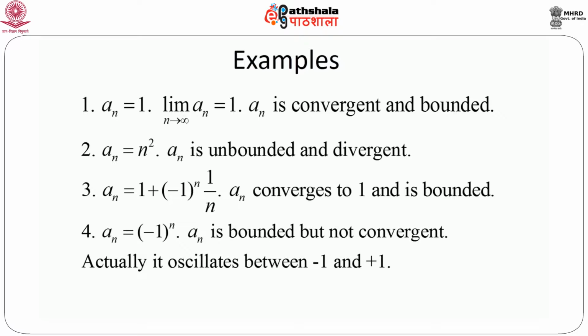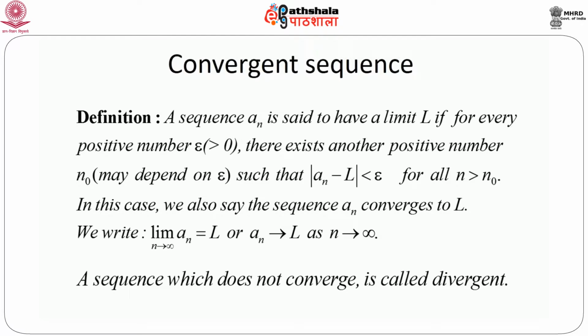So this gives us an idea of convergence. That means in the limit we can get only one value of a_n as n goes to infinity, but sometimes it is going to infinity, sometimes it is giving two different values. So what would be the formal definition of convergence? We say that a sequence a_n is said to have a limit capital L if for every positive number, let's call it epsilon, epsilon greater than 0, there exists another positive number n naught, and this n naught might depend on epsilon, such that modulus of a_n minus L is less than epsilon for all n greater than n naught.